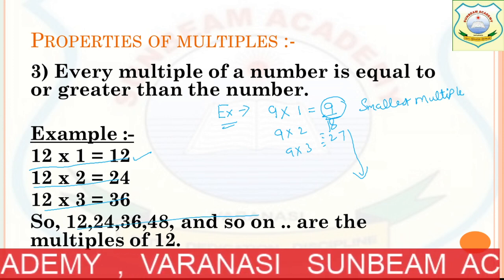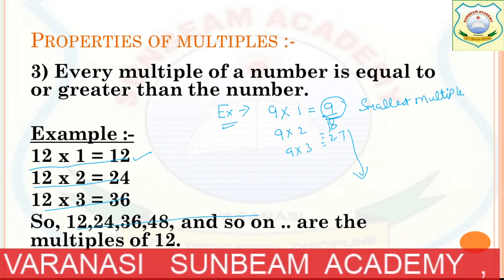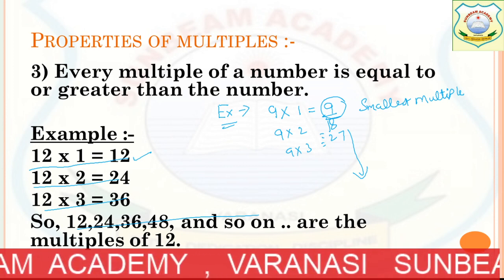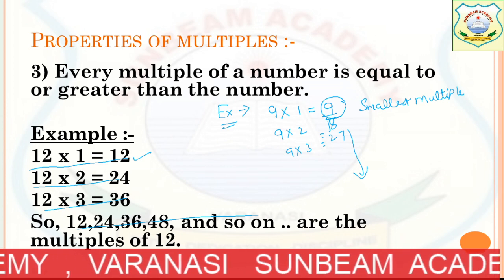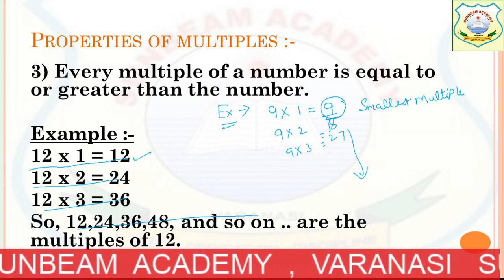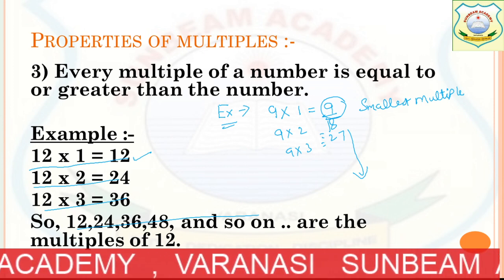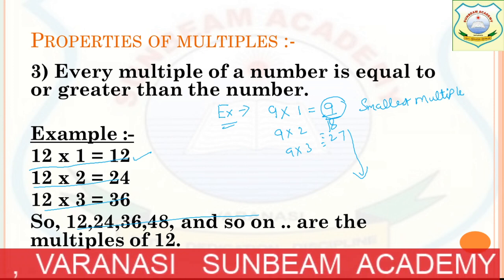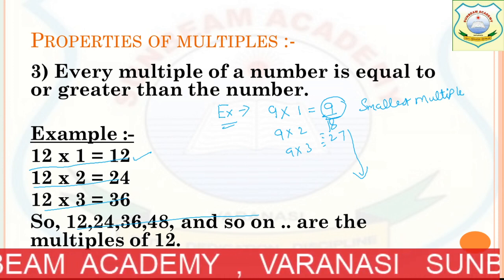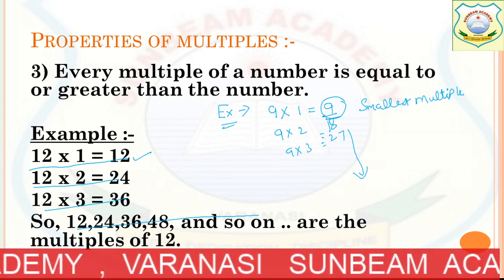You know the table of 12, and it will go on. We can't stick to up to 10. It goes on. So don't think always that there is only up to 10. We can multiply up to 10, but it's not that. Okay? So these are multiples of 12. Now this point is clear. Every multiple of a number is equal to or greater than the number.